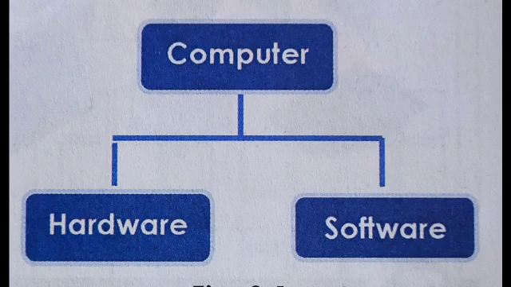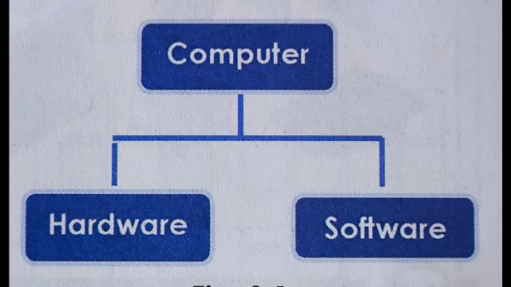Let us see what is hardware. Computer hardware refers to the electronic parts that we can touch, see and feel, right? It includes all the input and output devices that we learned about earlier. What are hardware? The CPU, the monitor, the keyboard, the mouse, right? Yes, all these are hardware which we can touch and feel.